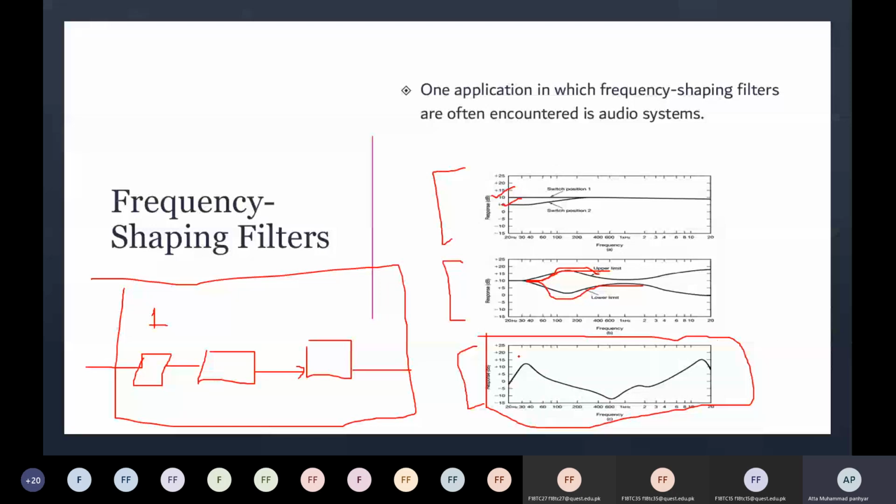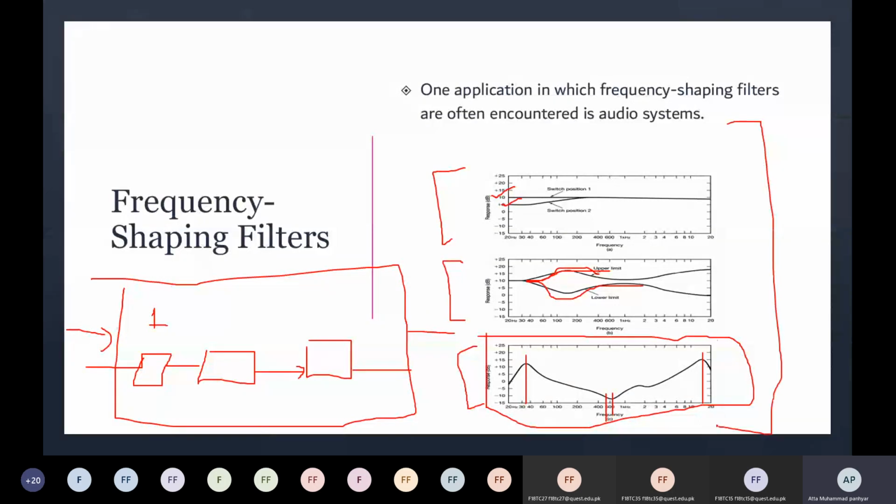For example, at 600, the minimal output must be multiplied with the input signal, and for around 30, 40, and whatever this scale is, the maximum frequency component must be multiplied with the input signal. So you are just changing the frequency relatively, right? So for these 3 systems, when input is applied, the resultant output must pass through all these subcomponents, and all are frequency shaping filters.